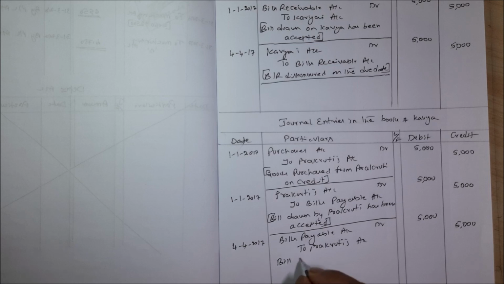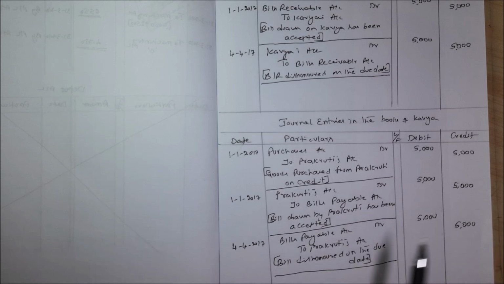Bill dishonored on the due date. Here also you see the same thing.